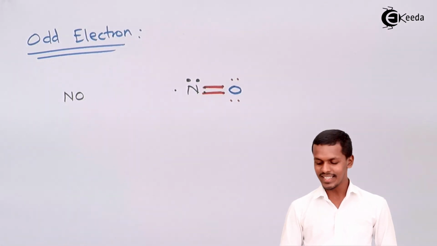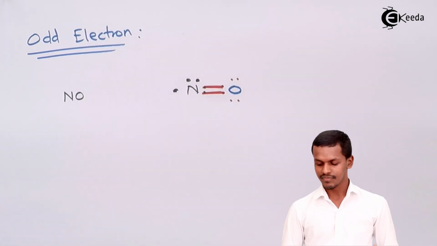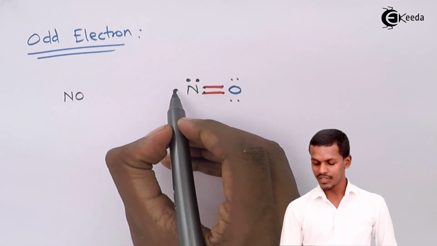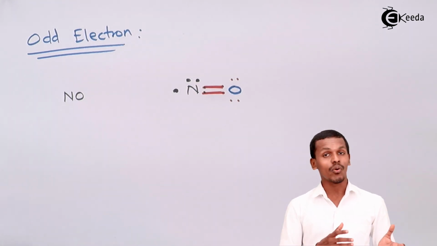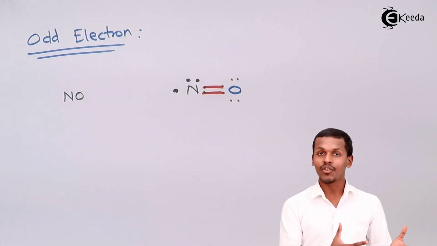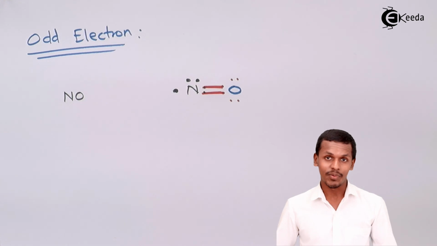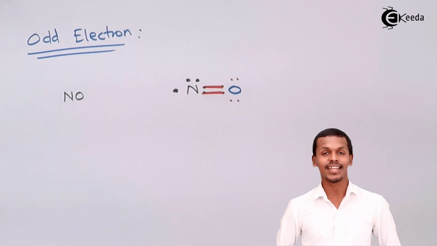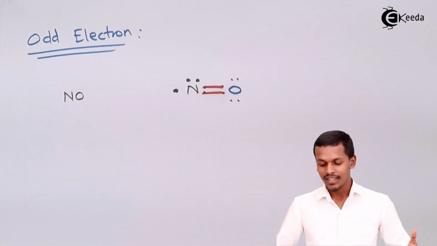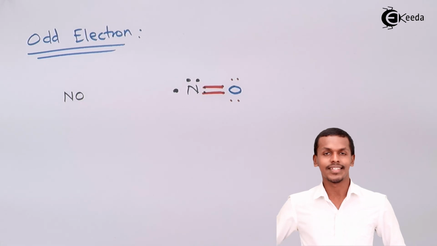But talking about this electron which is now left out, we are not counting this lone pair of electrons, but we are counting this one. So this electron has been left out, and still it has not been forming a bond with any other molecule, so this is still stable. And therefore there are certain molecules that have an odd electron, but still they are stable, and that is how the octet rule has failed, or there is a limitation of the octet rule.